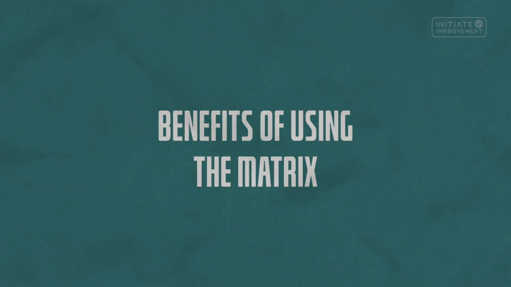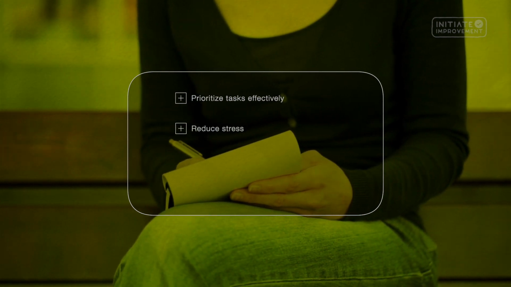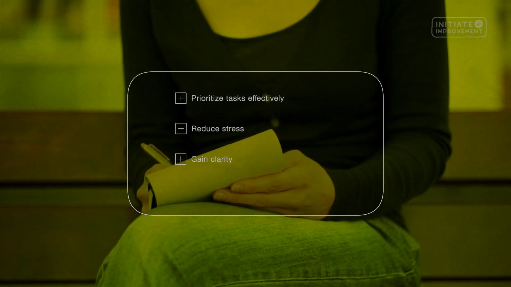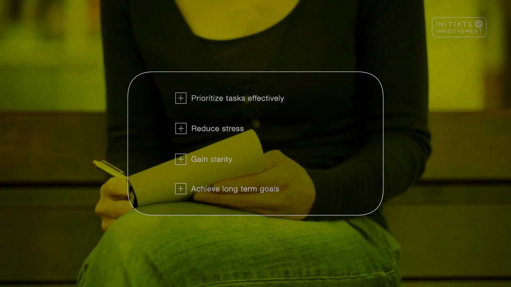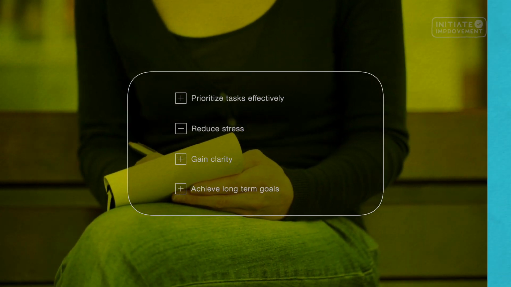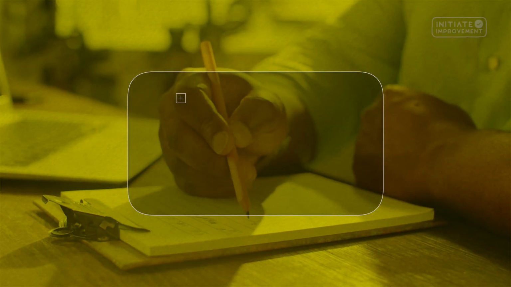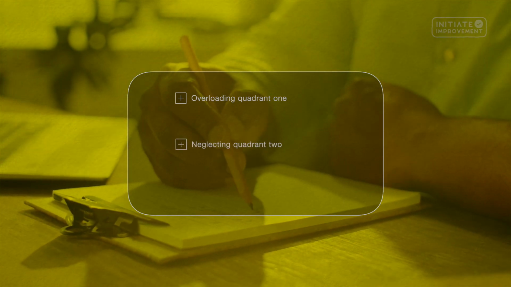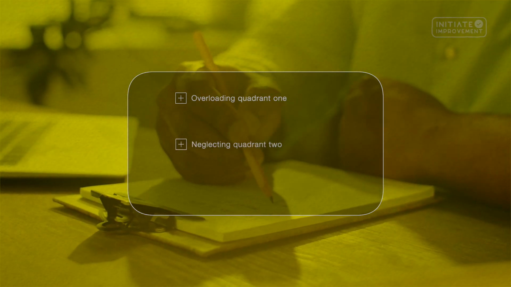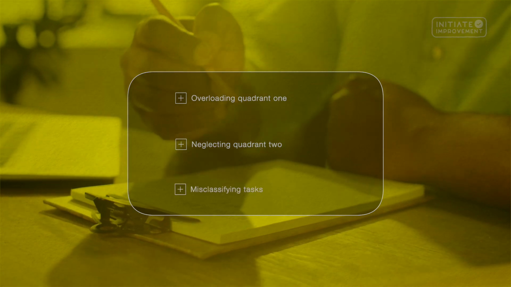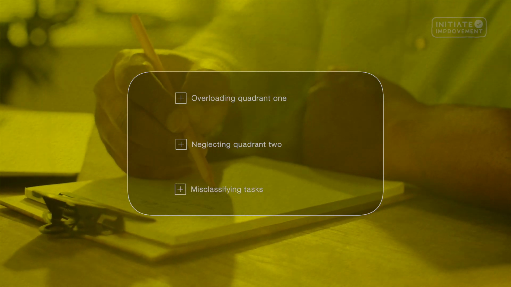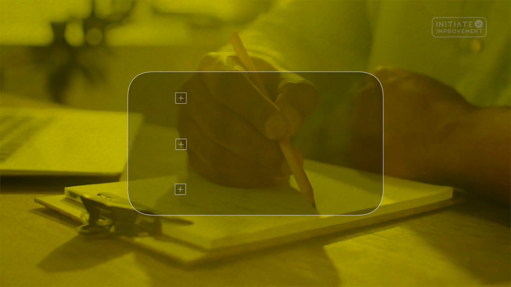Benefits of using the matrix. By using the Eisenhower Matrix, you'll prioritize tasks effectively, reduce stress from last-minute rushes, gain clarity on what truly matters, and achieve long-term goals and growth. Common mistakes. Avoid these common mistakes. Overloading Quadrant 1. This leads to burnout. Neglecting Quadrant 2. Your long-term success depends on it. Misclassifying tasks. Be honest about urgency and importance.